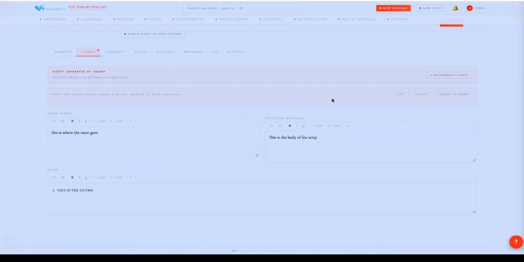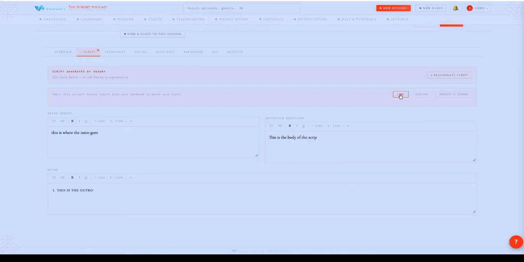But let's say I'm not actually liking the script a whole bunch. Let's see if it can go through it again. All I got to do, pow, I can hit regenerate script. And then below that, I have another section here. How is the script? So Voxory actually learns from your feedback to match your style.